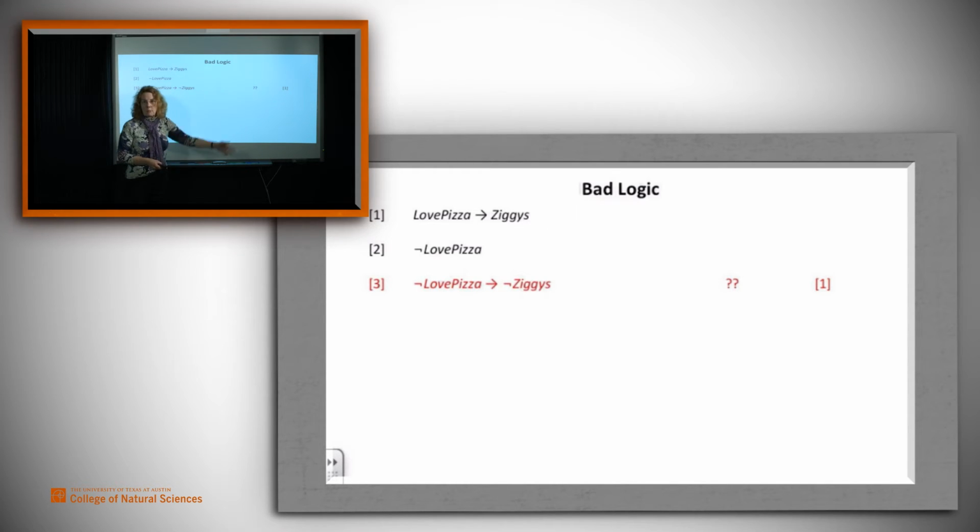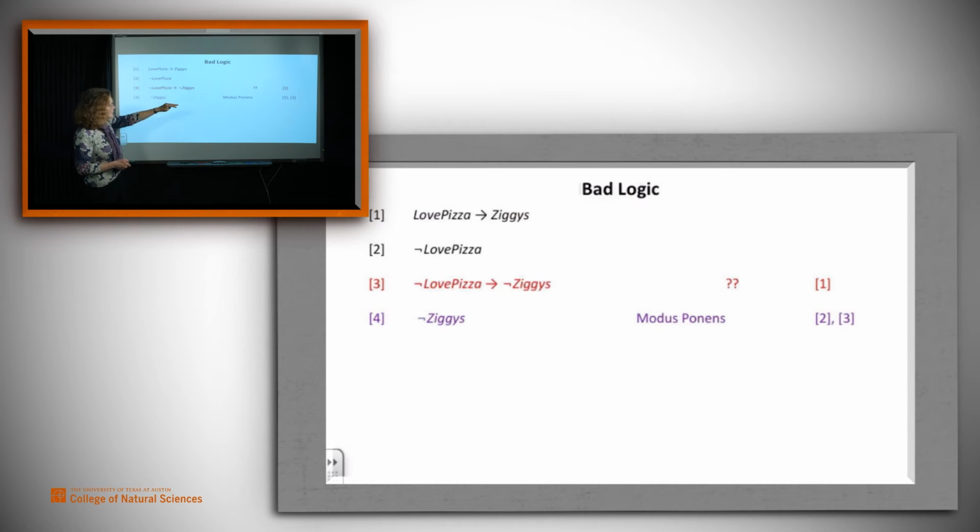I've written a question mark here because there's no rule that actually does that, but let's imagine that they did. Well, then they'd get the rest of the proof, right? Because then modus ponens from 2 and this fictitious 3 would get us not Ziggy's. There you go.